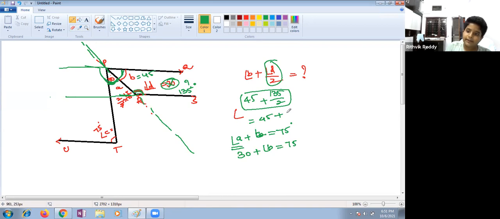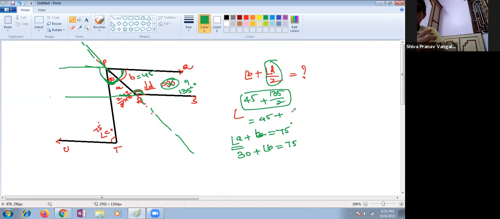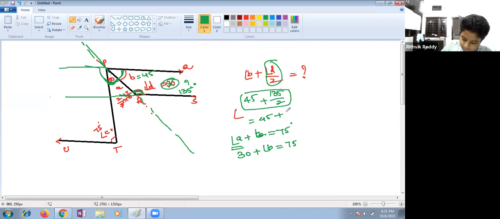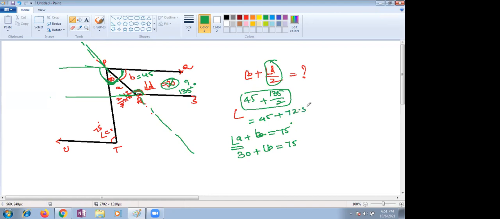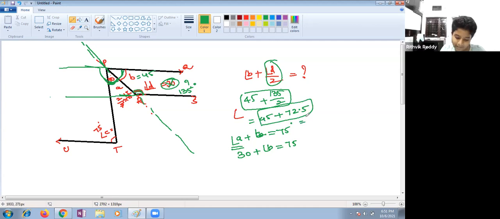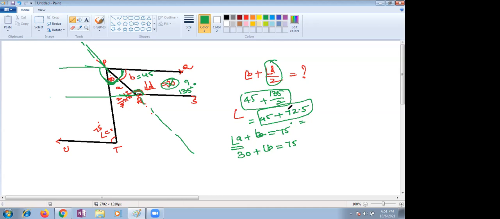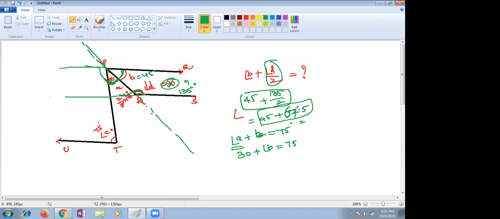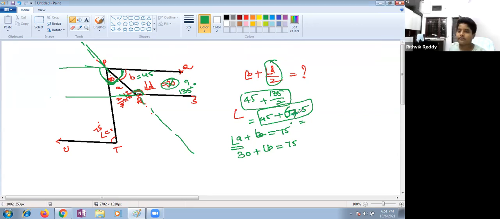Ma'am, 135 by 2 will come in decimal, right? Yes, ma'am, decimal is coming. Half of 135, how much? Ma'am, I'm doing. 67.5, children. You are taking too long to give answers. Ma'am, I'm getting 67.5. Yes, ma'am, 67.5 is correct.